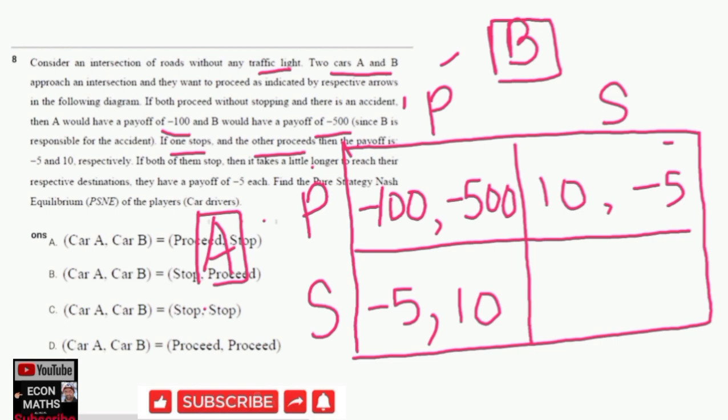Now, if both of them stop, then it takes a little longer to reach their respective destinations. They have a payoff of -5 each. That means if both stop, then their respective payoffs are -5 and -5. The question tells us, find the pure strategy Nash equilibrium of the players. Nash equilibrium refers to a condition in which every party has optimized its outcome based on the other player's expected decision. Now we will try to see the Nash equilibrium.